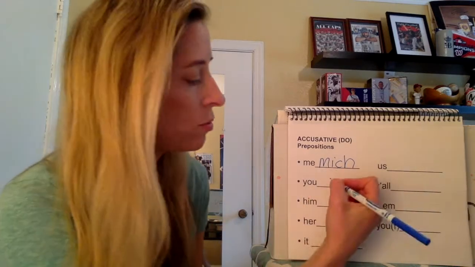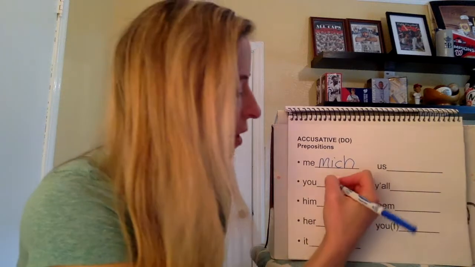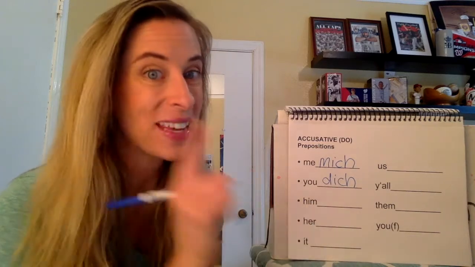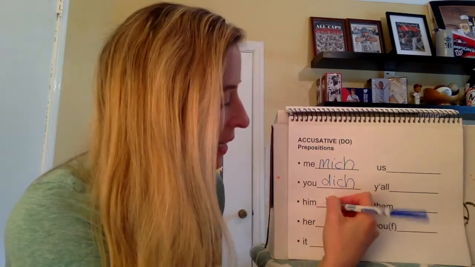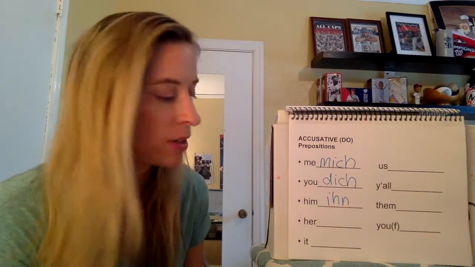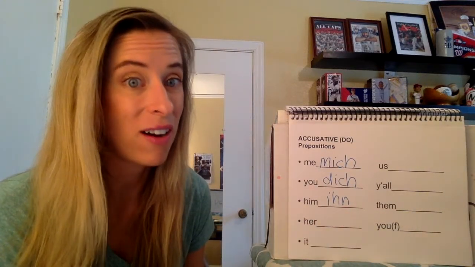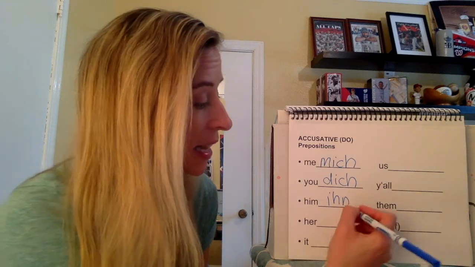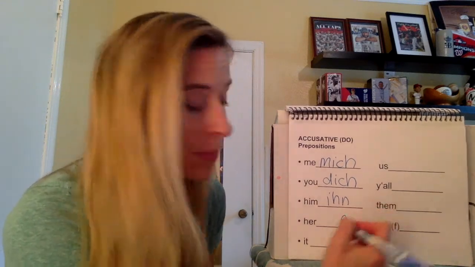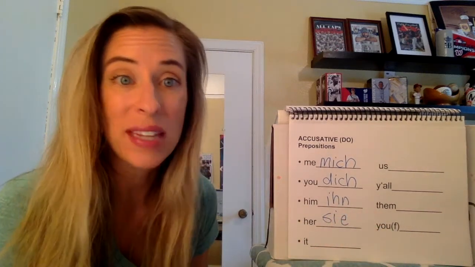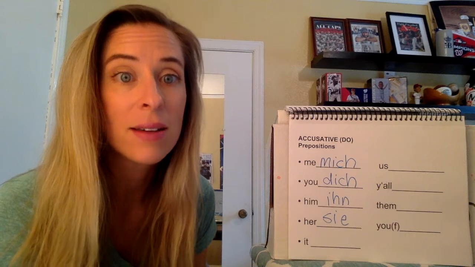All right, you. Now, hopefully we have our list. It is dich. Him, but think masculine. So this is ihn. Don't put an M there, that's dative. All right, think for her. If we're thinking ihr, again, that's dative. For the feminine, this is an N, this is going to be an E, so it is sie. If you wanted to say we're going without her, you'd say ohne sie.